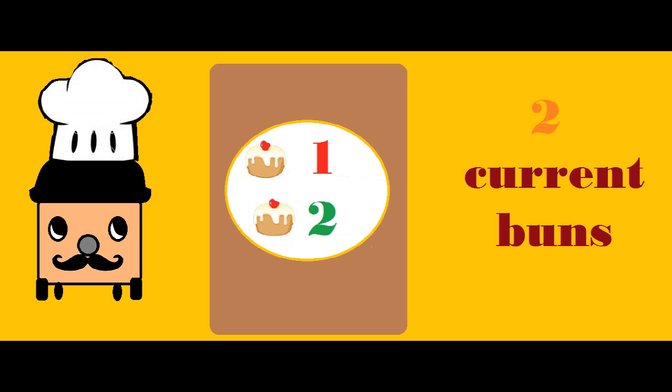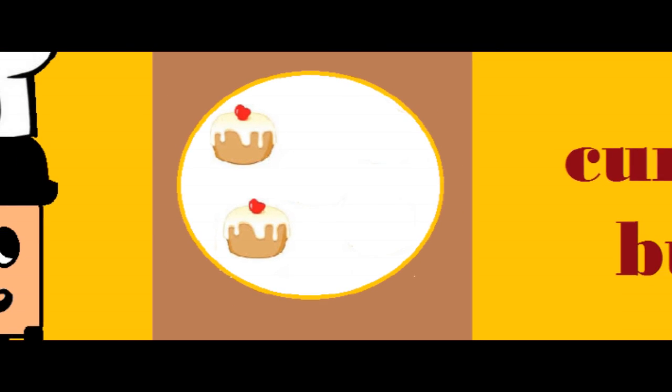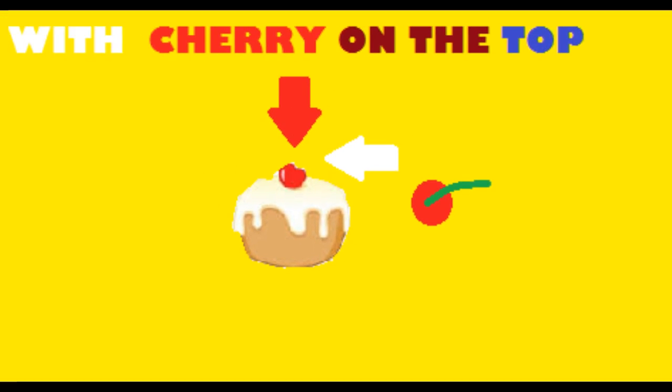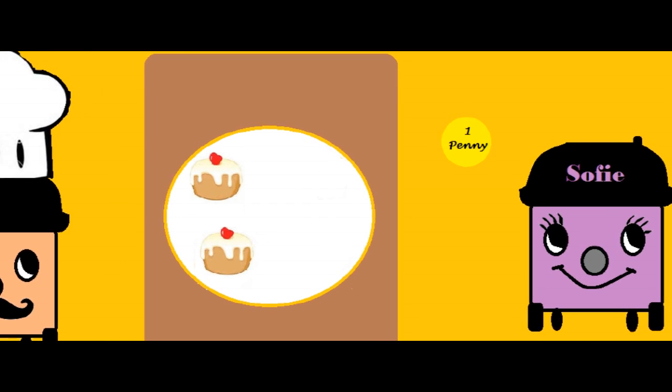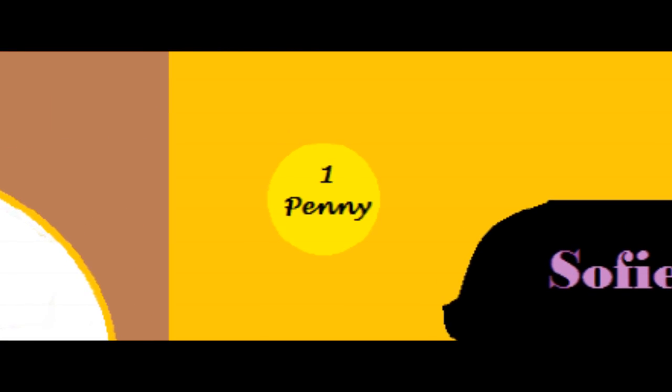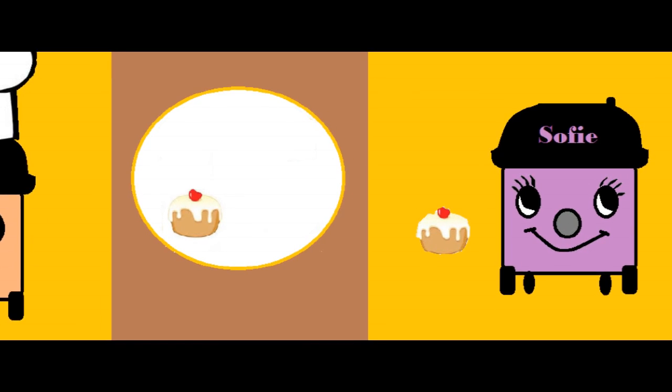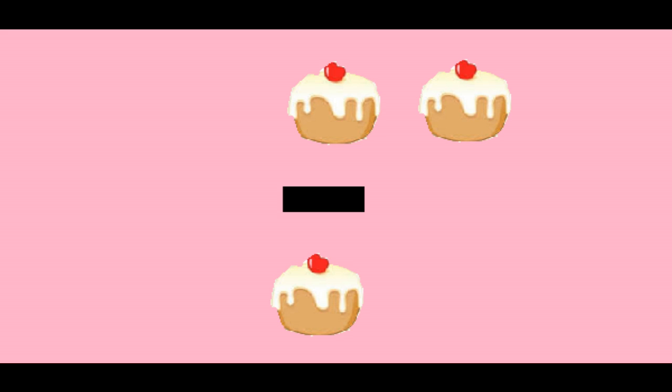1, 2. 2 currant buns in the baker shop, round and fat with a cherry on the top. Along came the little girl with a penny one day. Bought a currant bun and ate it right away. 2 minus 1 equals 1.